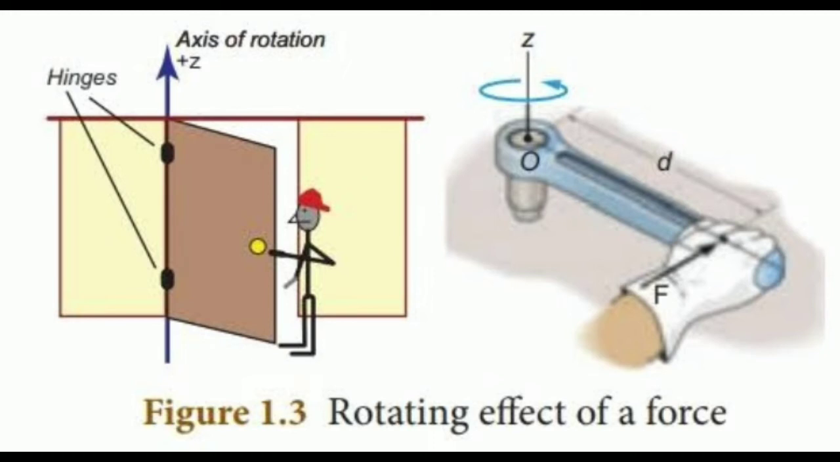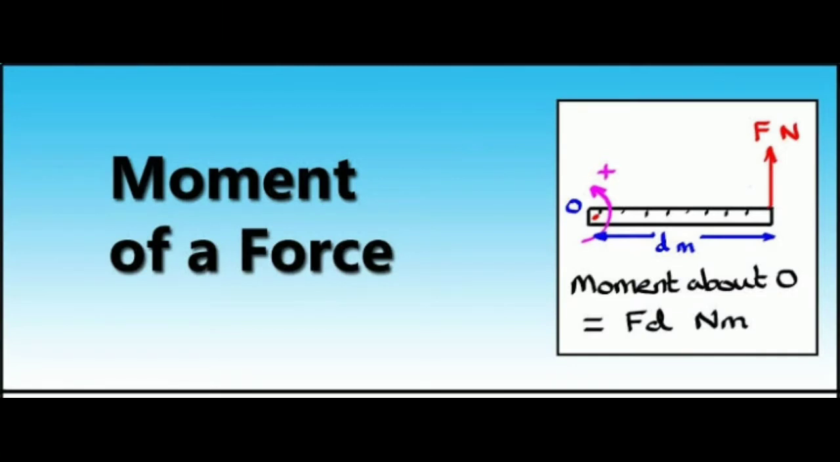The rotation axis of the door is called the axis of rotation. The fixed point is called the point of rotation. Next topic, moment of the force. The rotating or turning effect of force about a fixed point or fixed axis is called moment of the force.